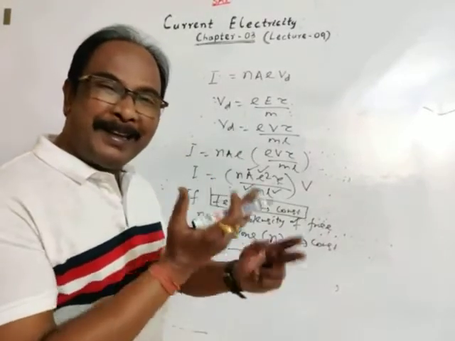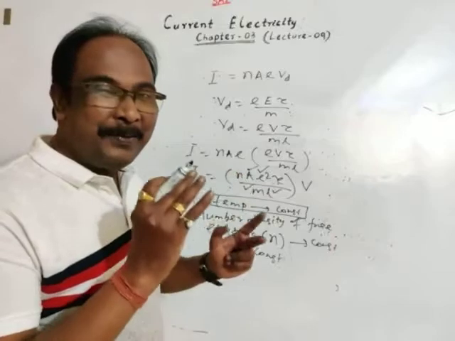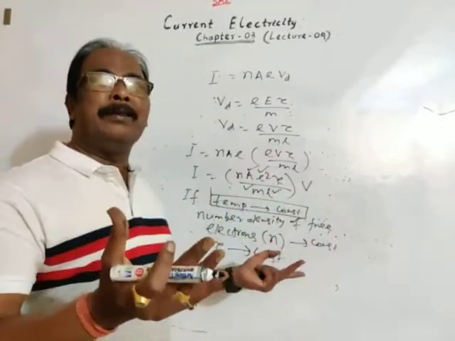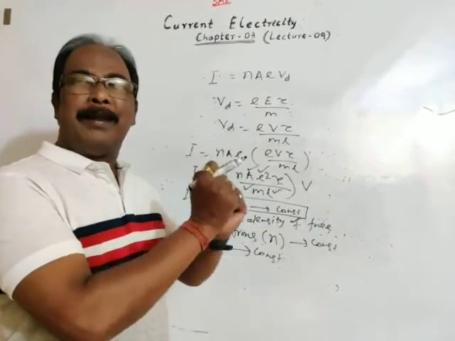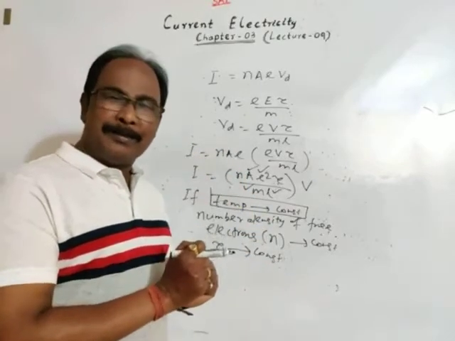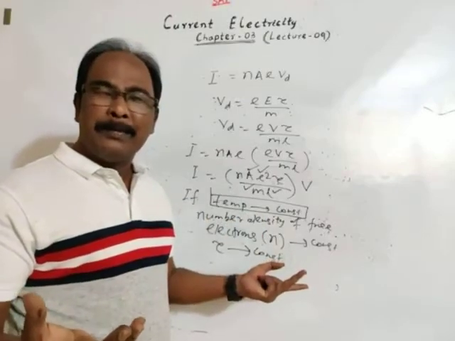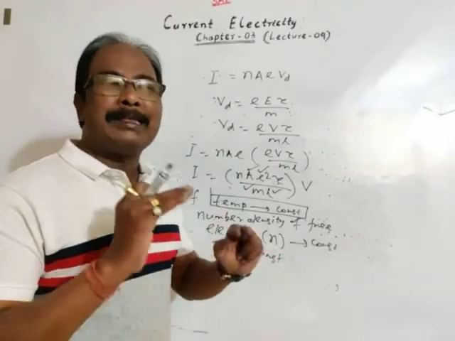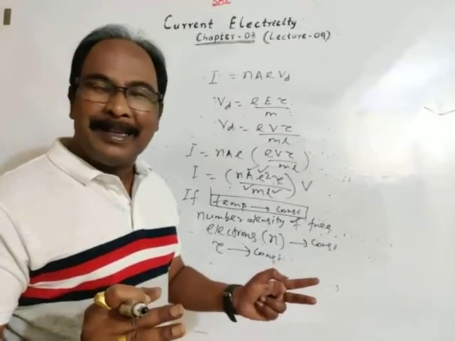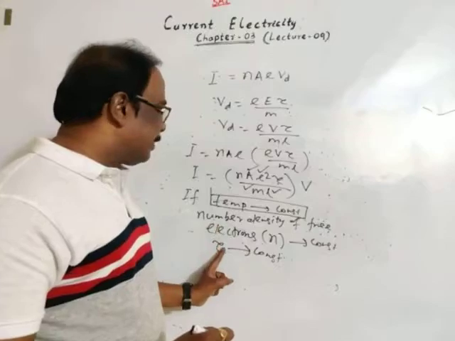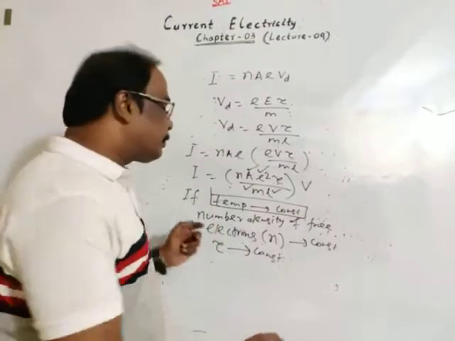Because if temperature increases, as we have discussed in previous lectures, the vibrational energy of free electrons increases, which implies more collisions, which implies less relaxation time. So if temperature increases, relaxation time decreases, and vice versa.